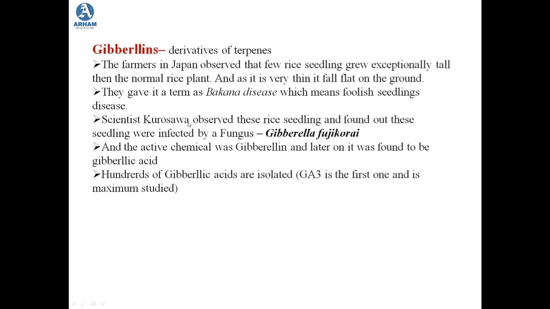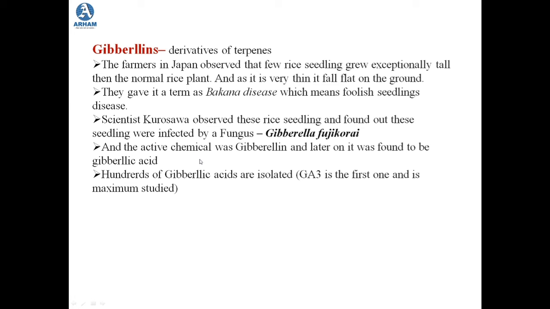Later on, there was a scientist whose name was Kurosawa. He observed these rice seedlings, and he found out that these seedlings were infected by a fungus which was making them grow exceptionally tall. The scientific name of this fungus was Gibberella fujikuroi. So it was because of this fungus, Gibberella fujikuroi, that these rice seedlings were growing tall.